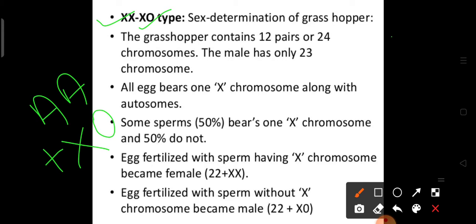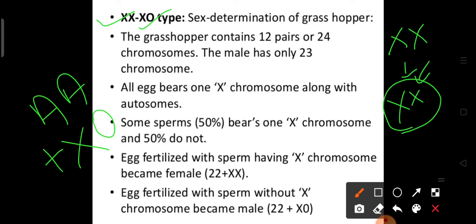So, when a female egg with X is fertilized with a sperm that has an X chromosome, the progeny or the offspring will become XX, which is a female again.